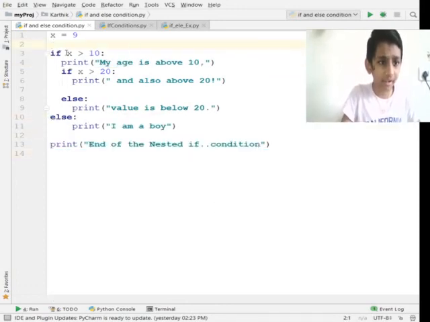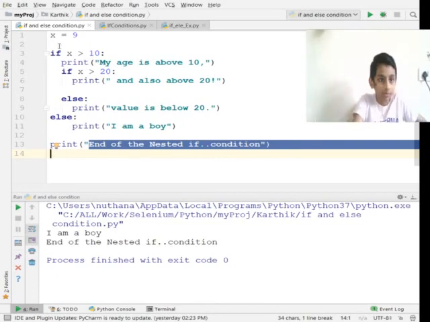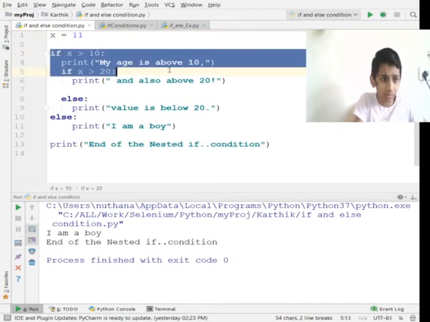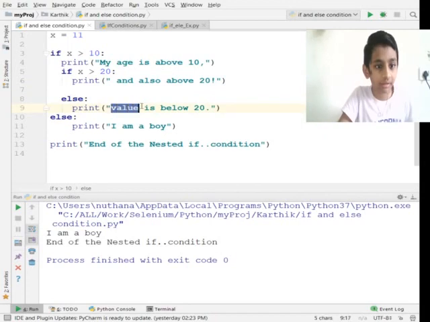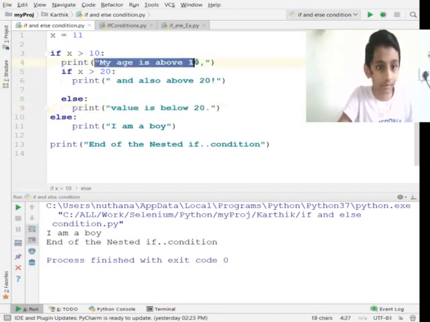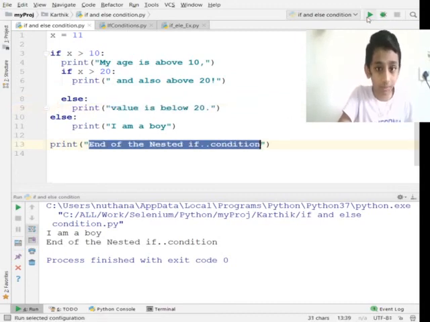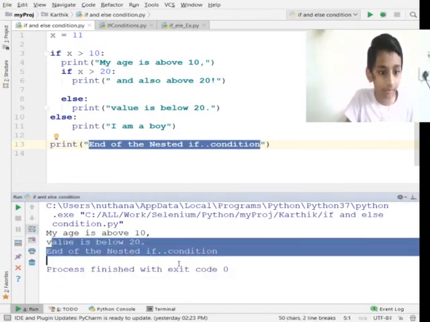So now I kept x is greater than 10. So it won't execute anything; only it executes I'm a boy and this. So if I execute it, it came this as this is wrong. But if I keep 11, the condition is correct, so it goes to here. But this is false, so it goes to its else condition, this. So it will print this and this. Let me show you. So as I said, here it prints at 3.